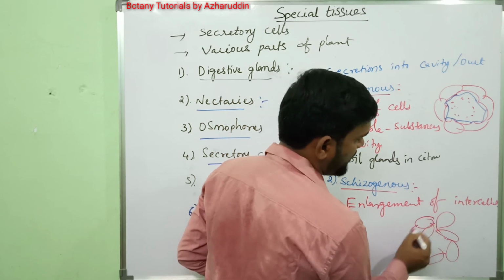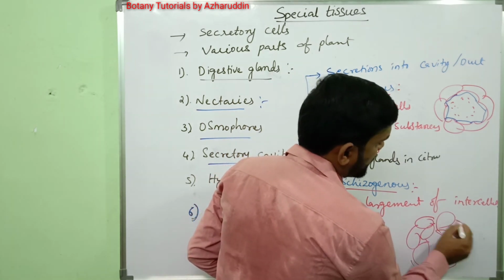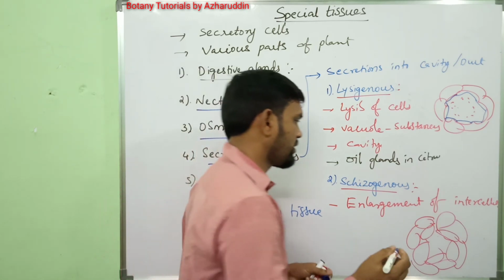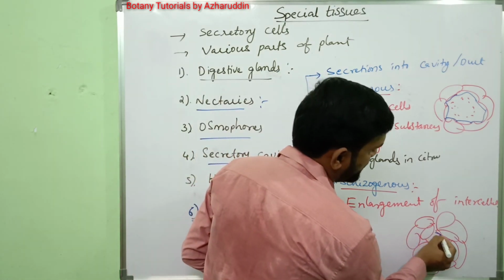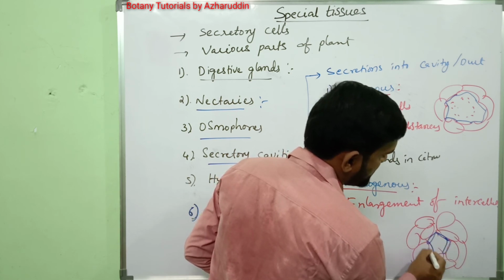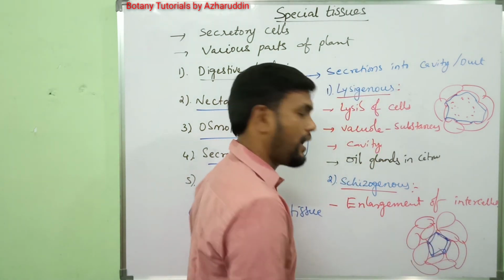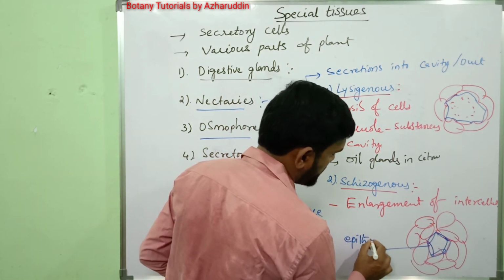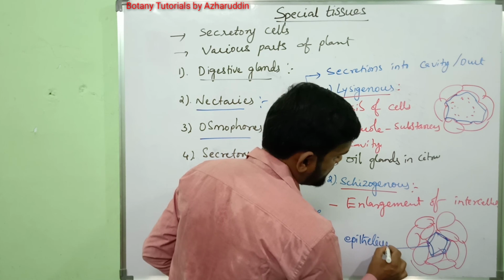This cavity is surrounded by a layer of cells called epithelium, or epithelial cells.